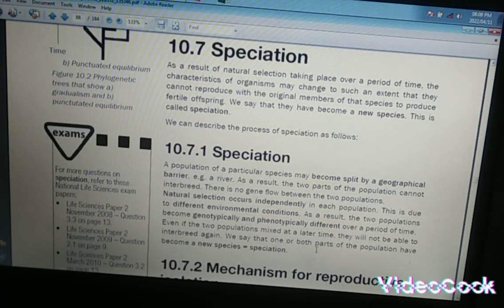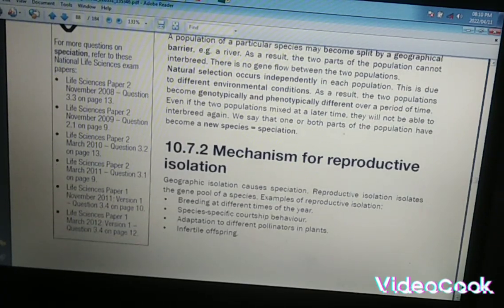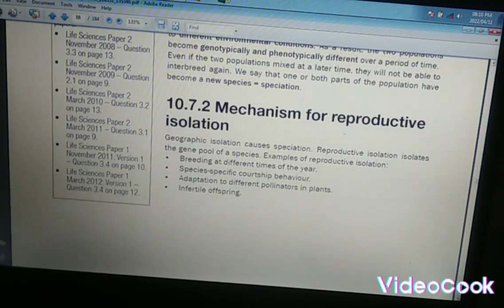We separated them, different conditions, different environment. There's natural selection taking place on one side of the river, and natural selection taking place on the other side of the river. At the end of the day, you realize that the new species that they produce on each side, when they come back to mix again at a later stage, will not be able to reproduce together and be fertile. That's what we call speciation, because it's like we now have two species together, right? I hope you guys understood speciation.